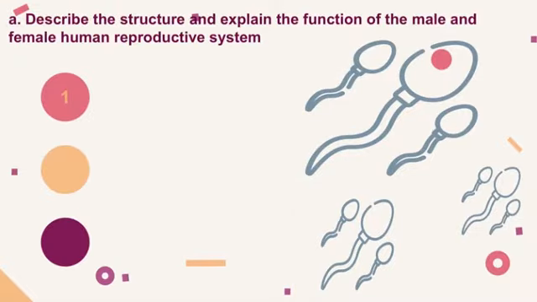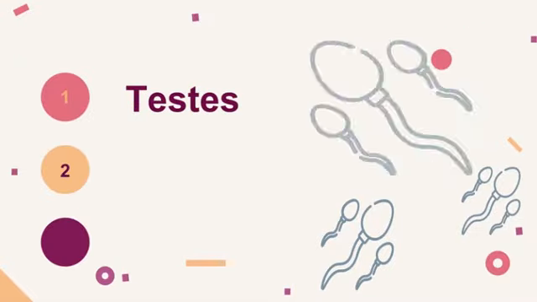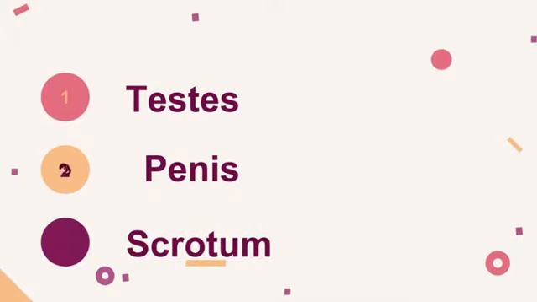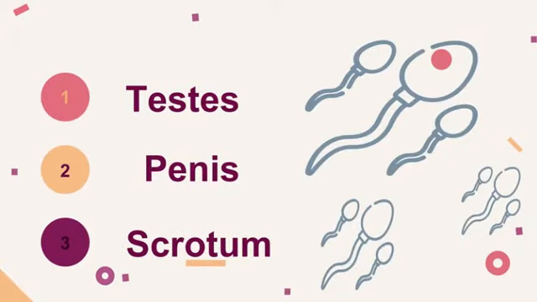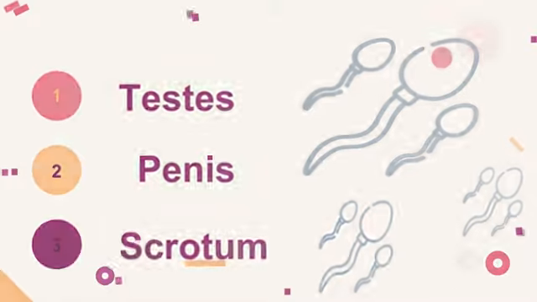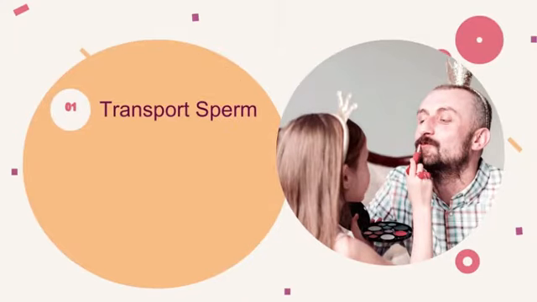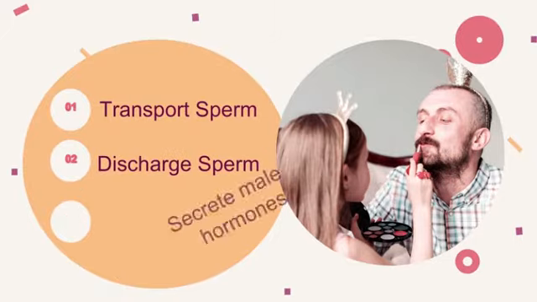Now, the structure of the male consists of external organs like the testes, penis, and the scrotum, having the testes and penis as the two major parts. The function for this is to transport sperm, discharge sperm during sex, and lastly, produce and secrete male sex hormones.